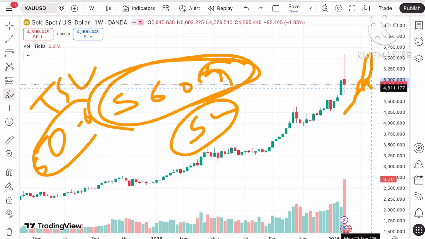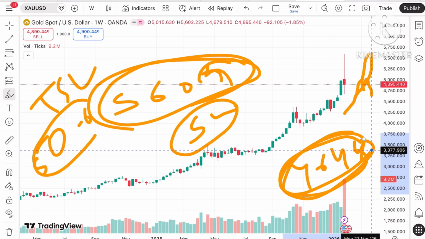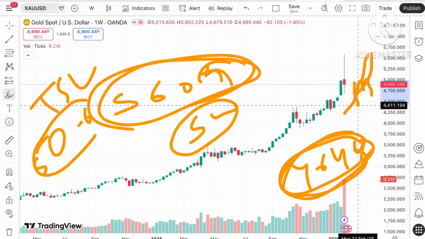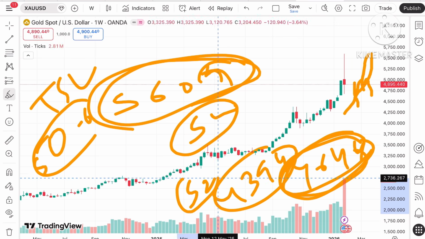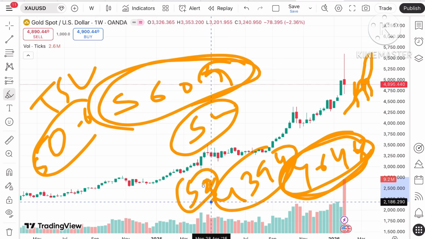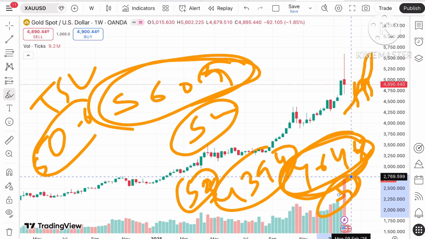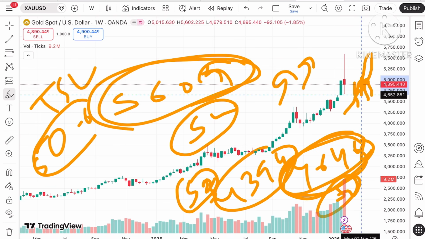But if the price keeps falling below this level, chances are very high it can move towards 46-44, because there is a gap pending at these levels. So we can see it can fall further down if the price doesn't sustain that level, towards 43.94. This is support 2 after crossing this particular level; this is support 3, this is support 2. There is a higher chance that if it keeps moving above 5,000, a further upside can be seen. But if it keeps moving below this level, it can move towards 46-44, then to a level of 45-52, and then from there a level of 43-86, and then a further low can be seen.